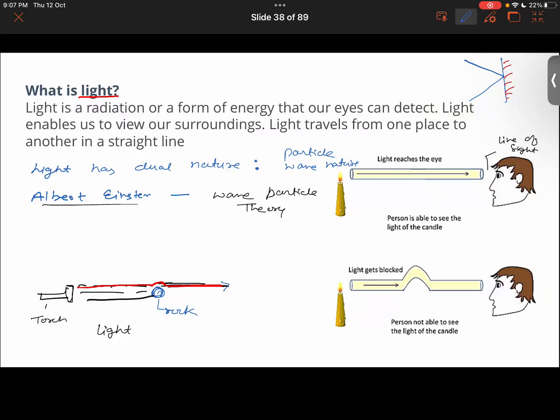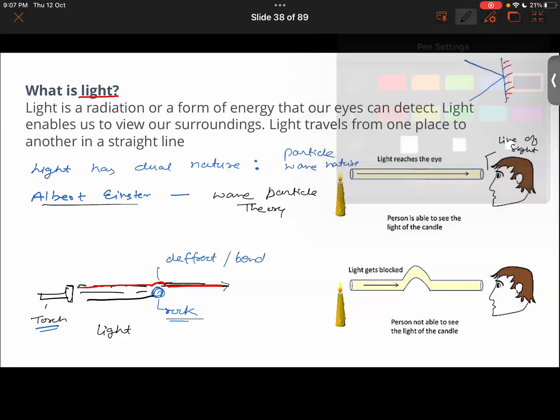Can you repeat again? Yeah, my point here is that this torch is being pointed at this rock, and the light tends to diffract from here, either diffract or bend. Light is bending here. Okay, and then there are some phenomena like refraction.